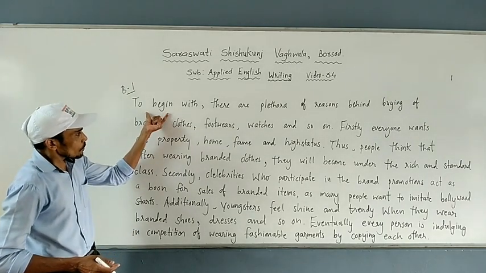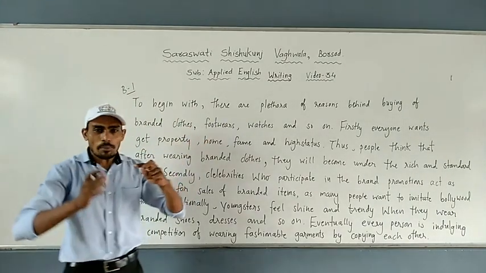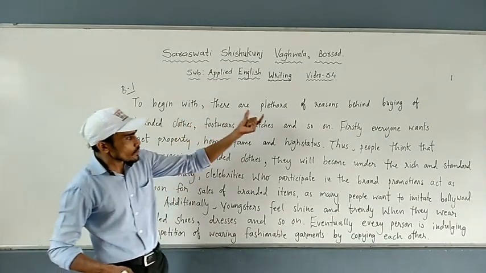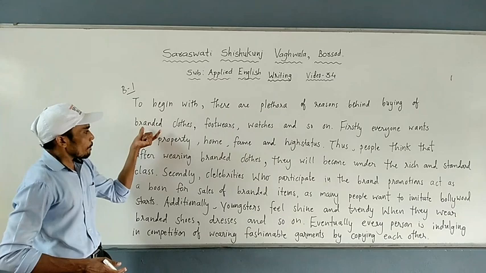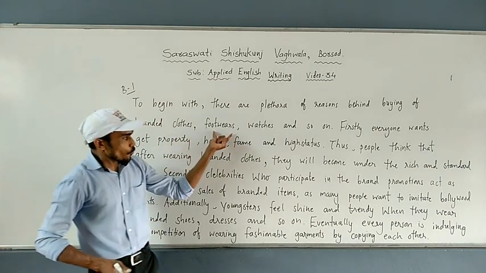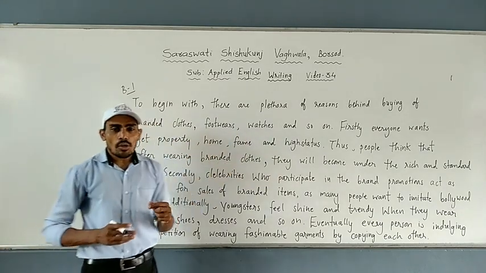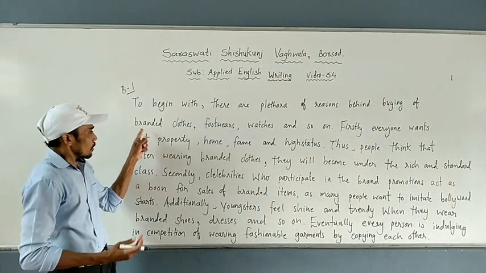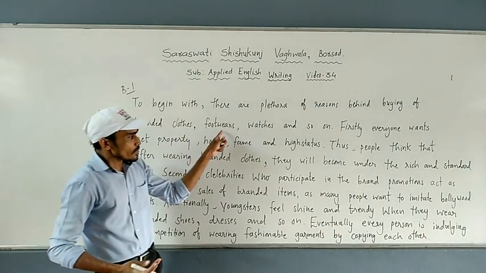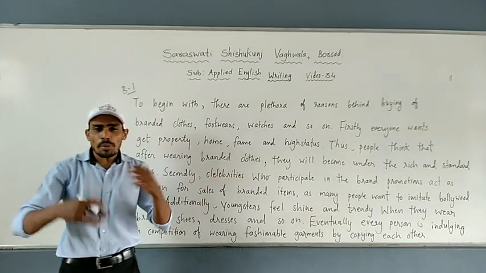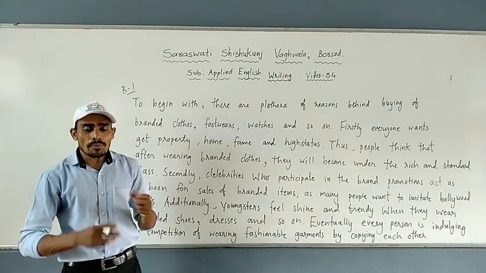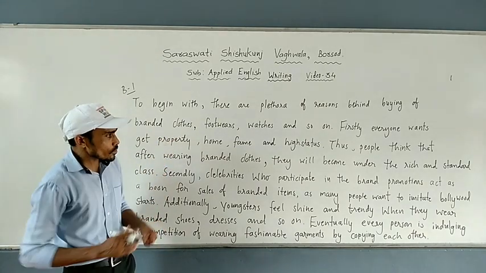To begin with, there are a plethora of reasons. Plethora means what? Plethora means many, plenty. There are a plethora of reasons behind buying branded clothes, footwear, watches and so on. Okay, there are many reasons behind buying. What are the things? Branded clothes, footwear and watches and so on. So a lot of people want to buy branded products, especially electronic gadgets, footwear, watches, clothes.